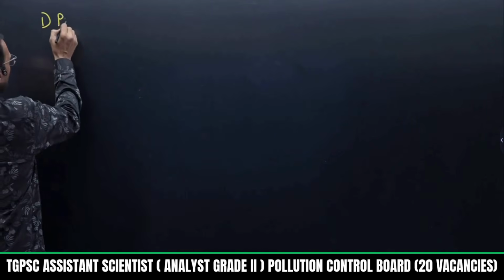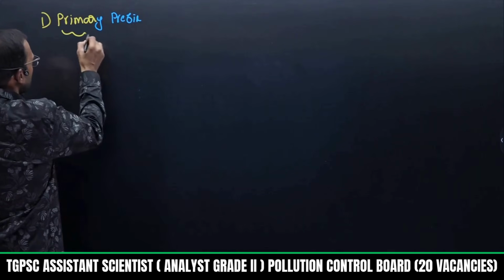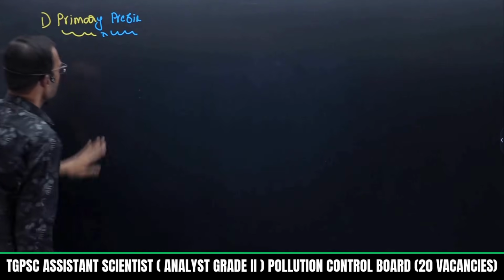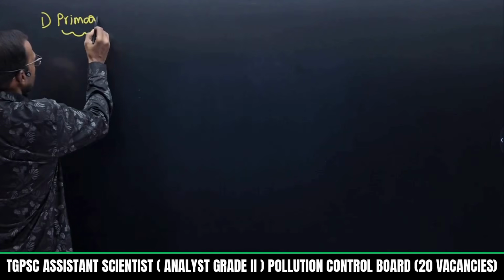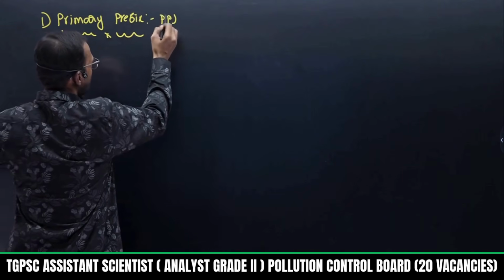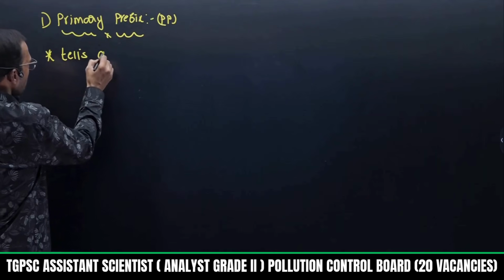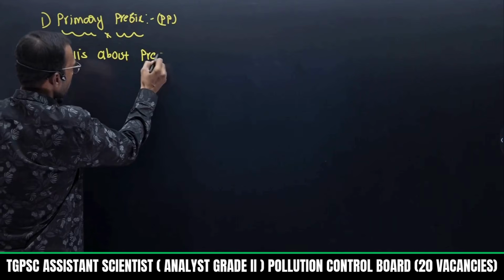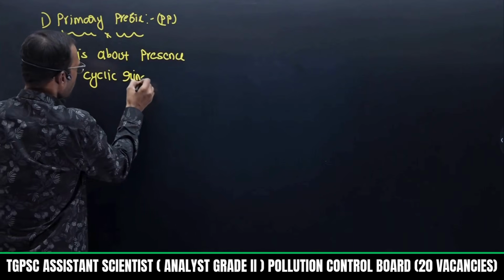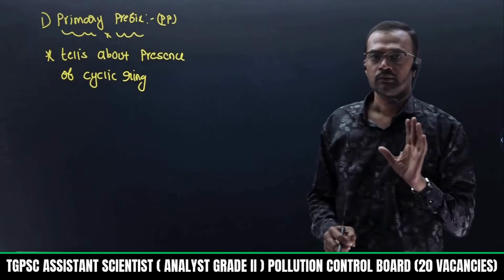So the first one is called primary prefix. What is primary prefix? Where will it be helpful? It is represented as PP. Primary prefix completely tells about the presence of a cyclic ring. Whether a given molecule carries any ring or not, that is explained by primary prefix.